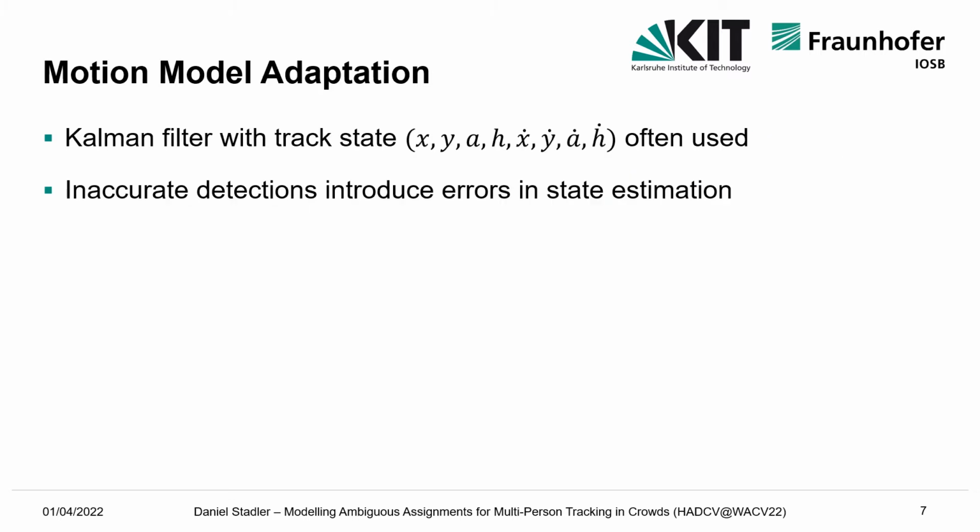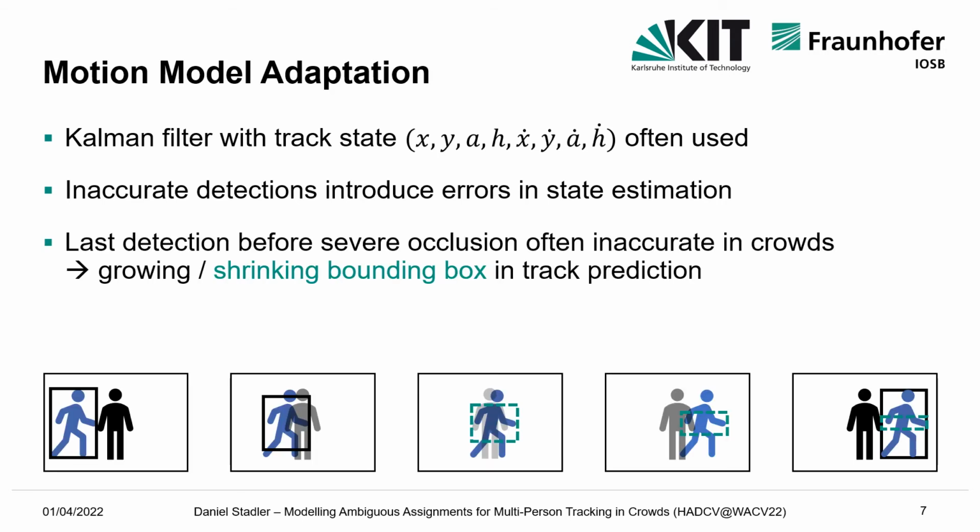Another component of our tracking framework is an adaptation to the motion model. In literature, a Kalman filter with a track state modeling x and y positions, aspect ratio, and height of the bounding boxes is often used. Of course, inaccurate detections introduce errors in the state estimation. We find that the last detection before severe occlusion is often inaccurate, especially in crowded scenes.